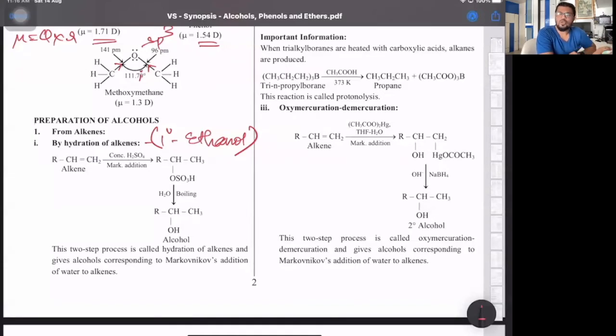Cracking is breaking higher hydrocarbons into lower ones. So once you get lower alkenes, you get ethene on a very large scale. Hence ethanol can be prepared, but that's the only primary alcohol. So whenever it's hydration, add water according to Markovnikov's rule. Electrophilic addition, intermediate is carbocation.